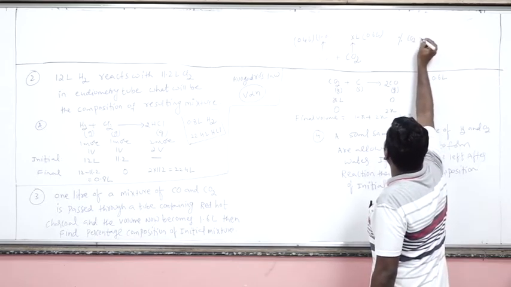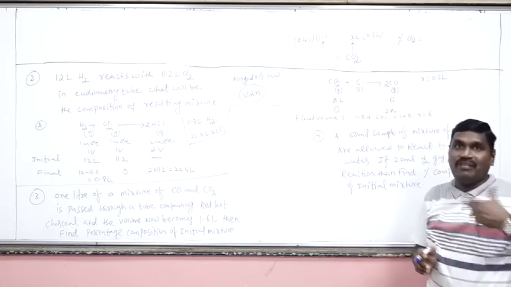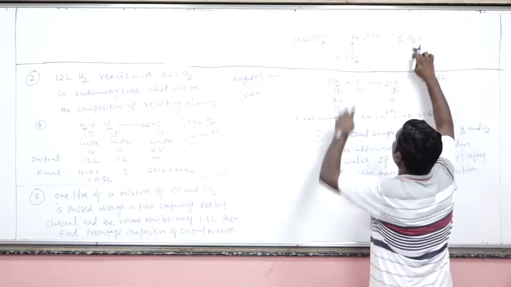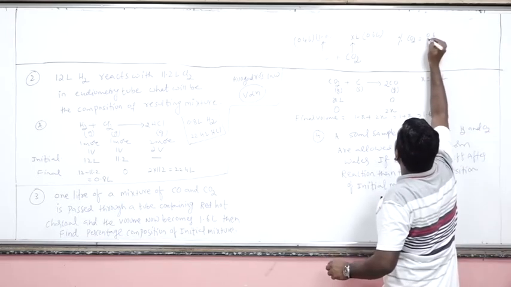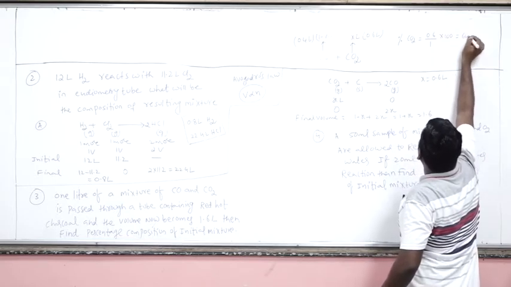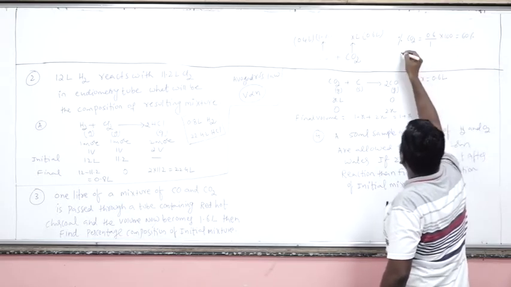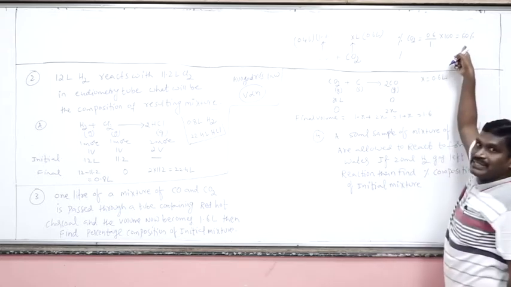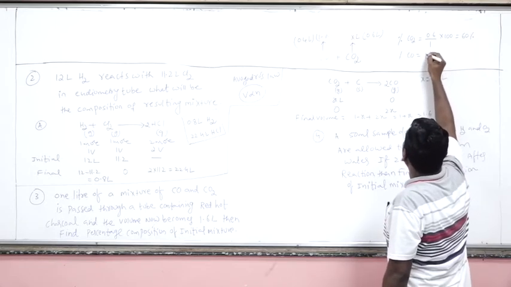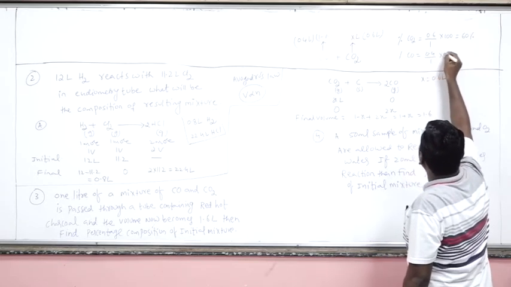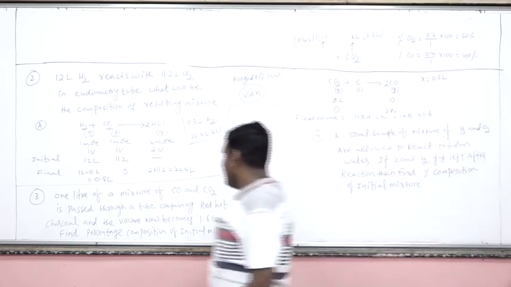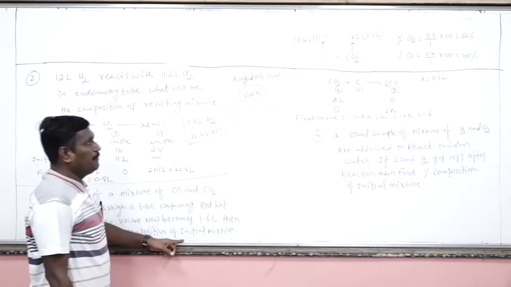Percentage composition by volume is the volume of carbon dioxide, 0.6 liters, over total volume of the mixture, into 100. So 60% carbon dioxide by volume, and the remaining 100 minus 60, 40%, will be carbon monoxide. Again, carbon monoxide 0.4 liters out of 1 liter, into 100, is 40%. This is the percentage composition of the initial mixture.